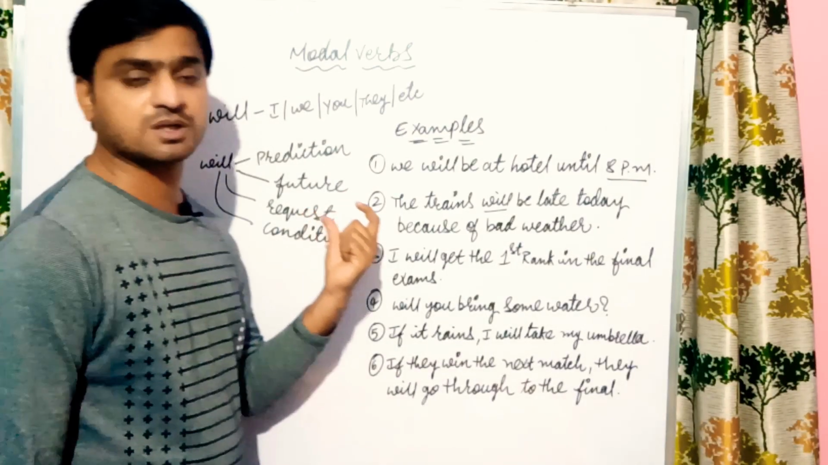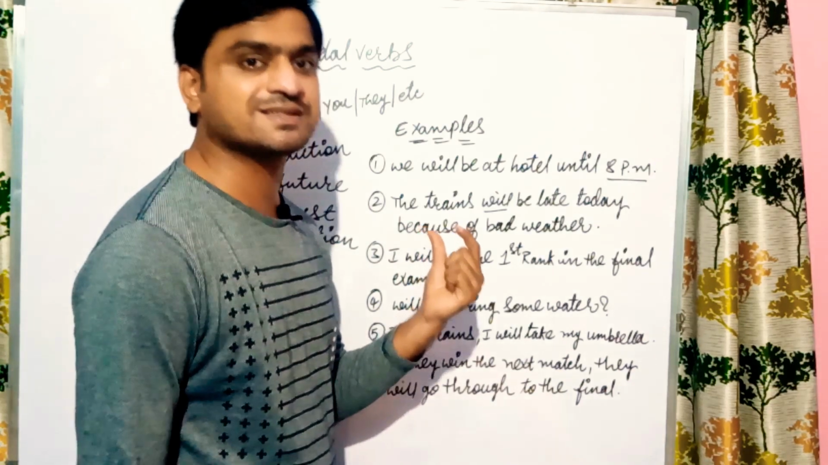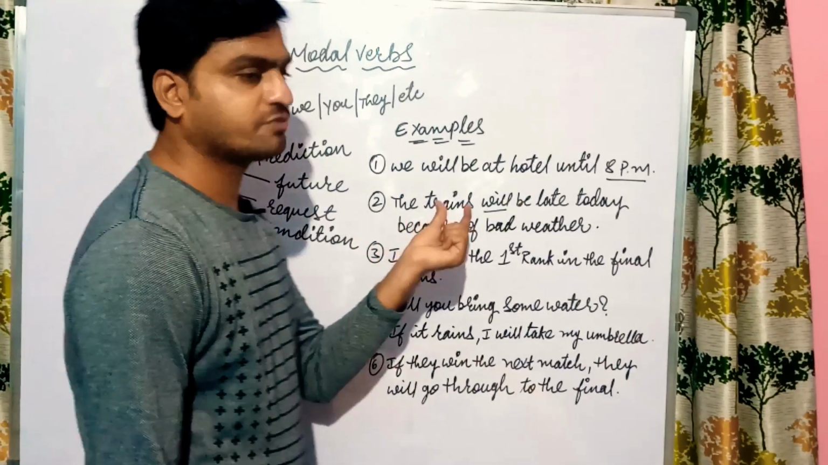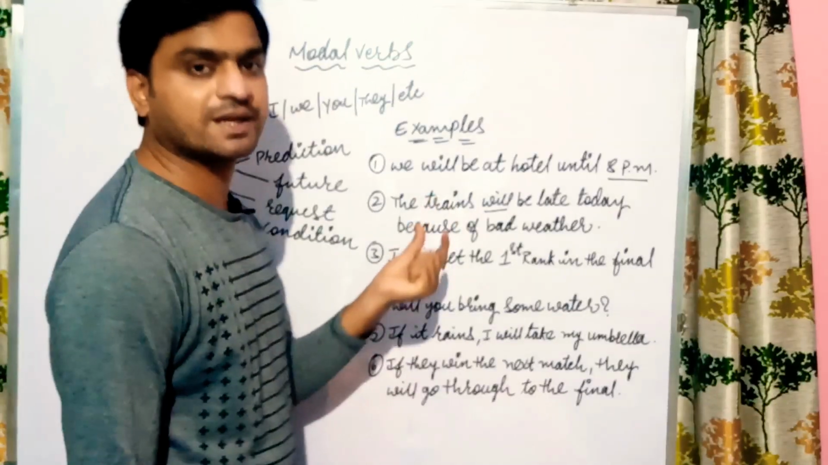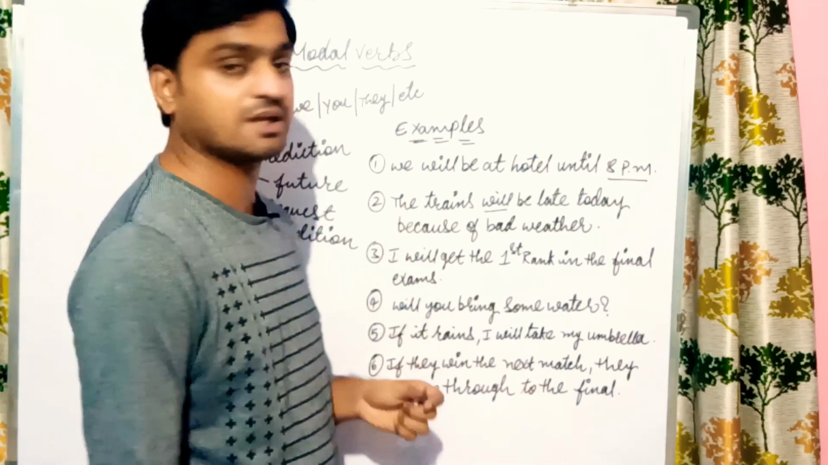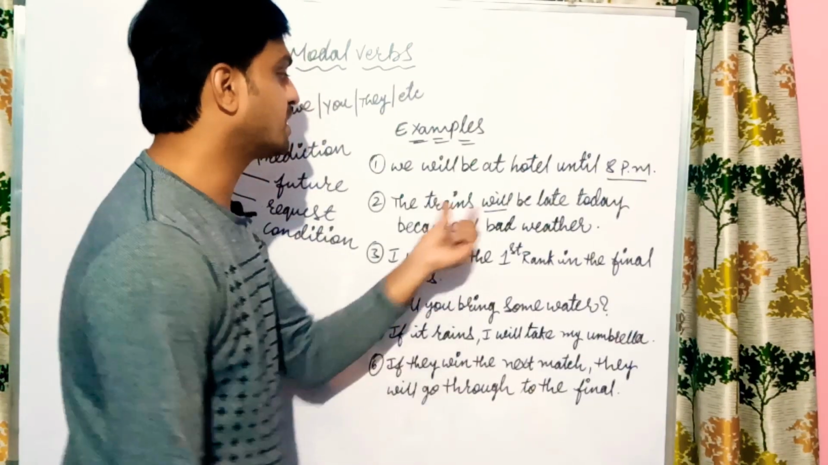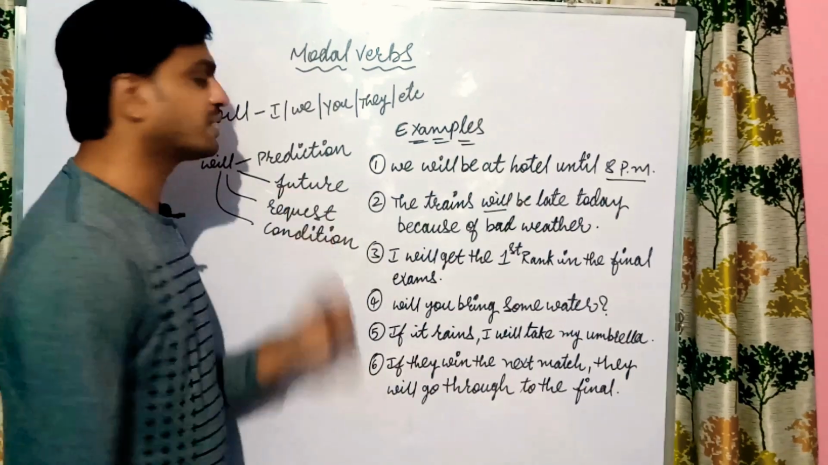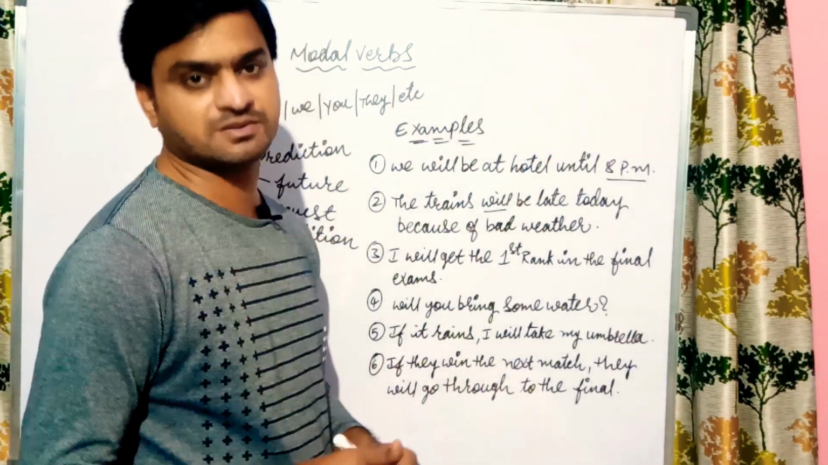Shall is used for what? Offering something or initiating an action. So here will is used for what? Future works. You are predicting or requesting conditions. So if it is there asking, if it is there, will is used. So here, trains will be late today because of bad weather means what? It is a prediction done by you by seeing the weather.